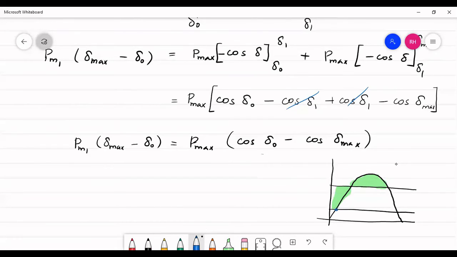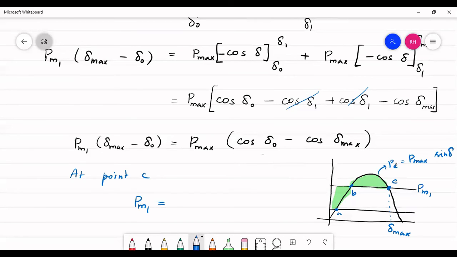Recollecting the P delta curve again, let us consider these points to be point A, point B, and point C. And at point C, we could write that the value of PM1 is equal to P max sine delta, since PE is written as P max sine delta, and at point C, the delta value is equal to delta max.